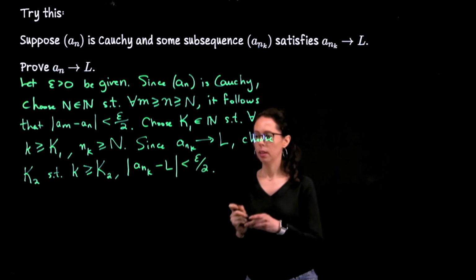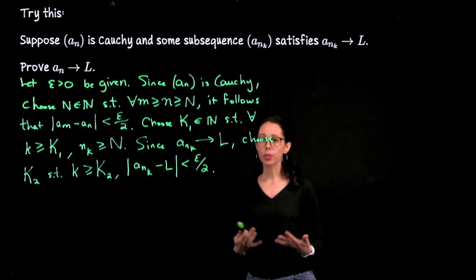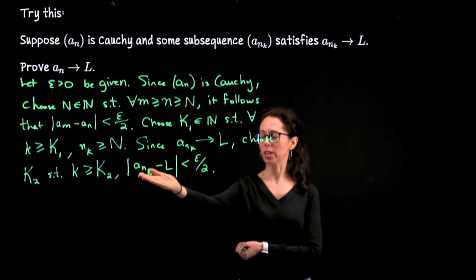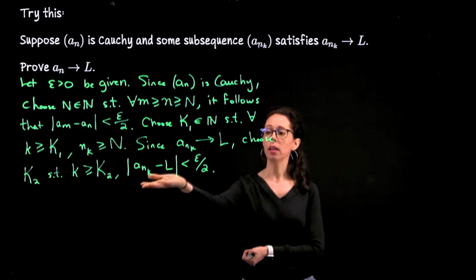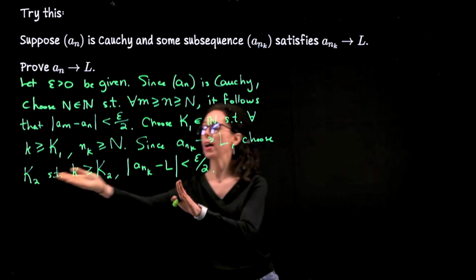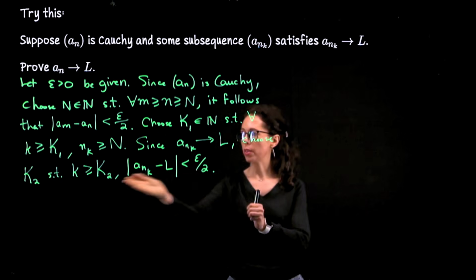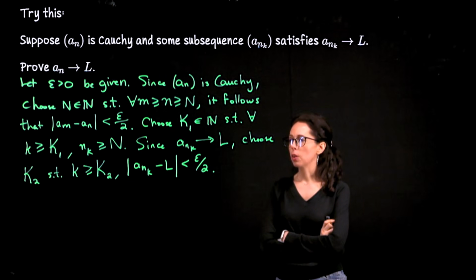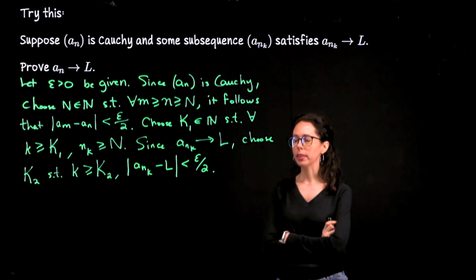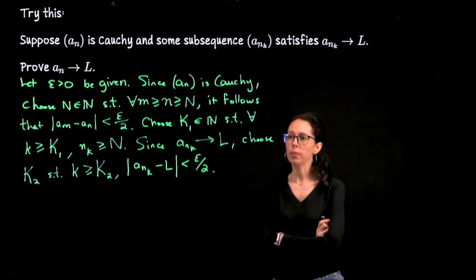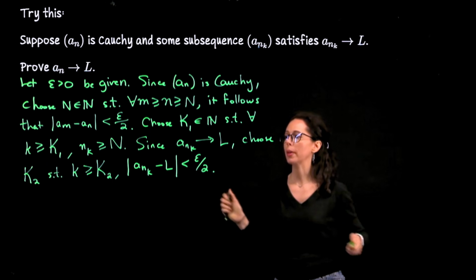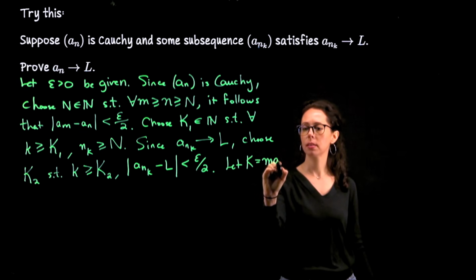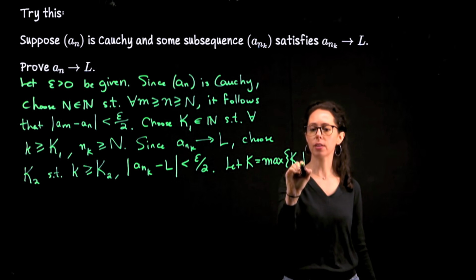All right. And again, you can do that. We know we have a convergent sequence. So if I want my subsequence terms to be within distance epsilon over 2 of L, this is just a positive measurement over here, I go find a threshold for this measurement. So the threshold that you pick really depends on what you want on this right-hand side here. All right, we have two thresholds now controlling the behavior of the subsequence. We would like both behaviors to be simultaneously true, so to ensure that, we pick the maximum of the two. Let K be the max of K1 and K2.